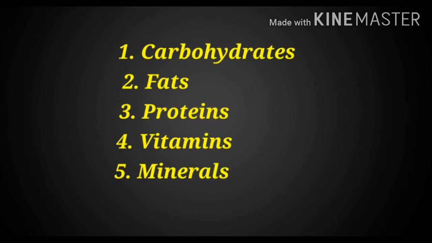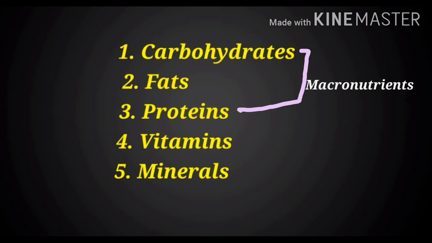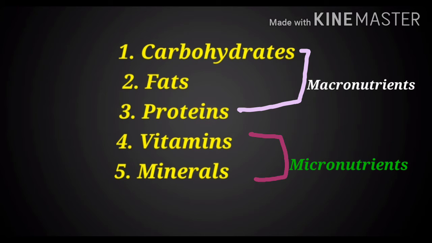Carbohydrates, fats and proteins are called macronutrients. And vitamins and minerals are called micronutrients. Why are carbohydrates, fats and proteins called macronutrients? Because they are required in large amounts in the diet. But vitamins and minerals are required in small amounts in the diet. That's why they are called micronutrients.